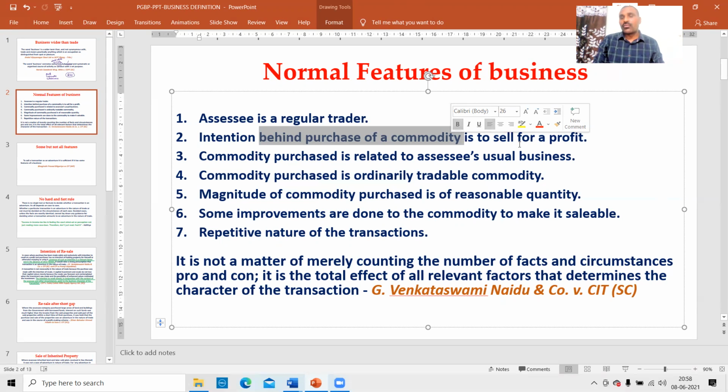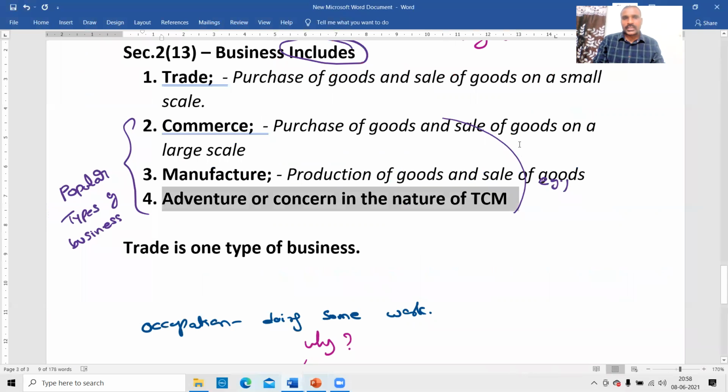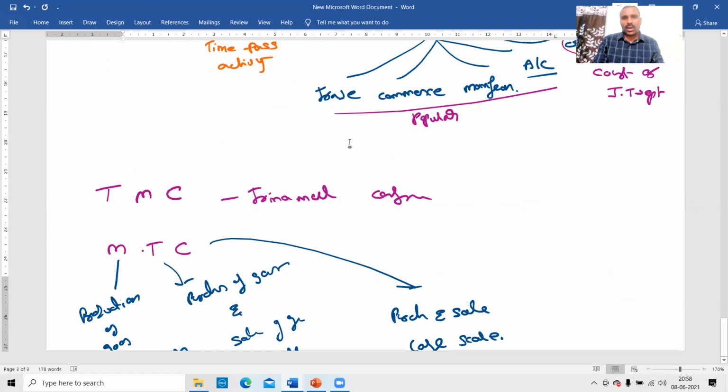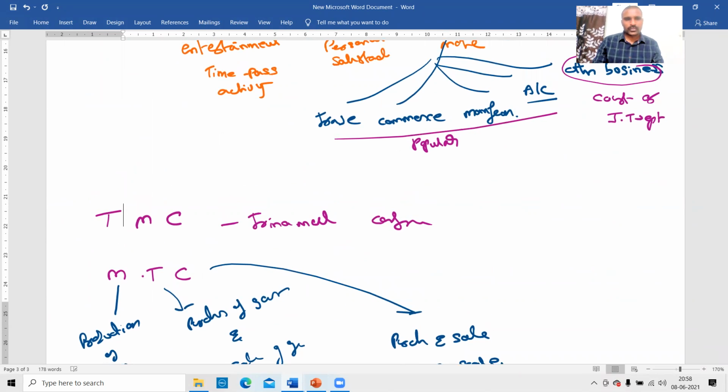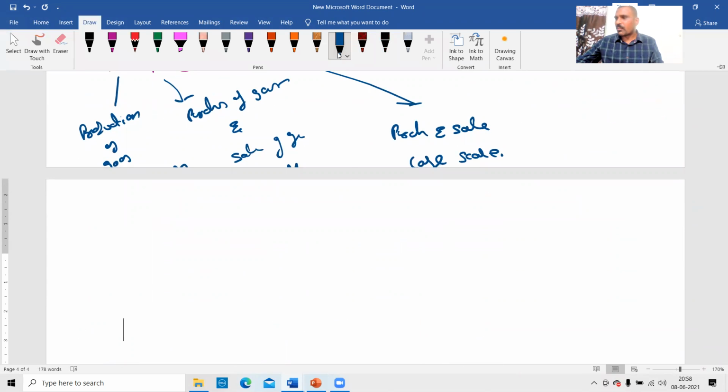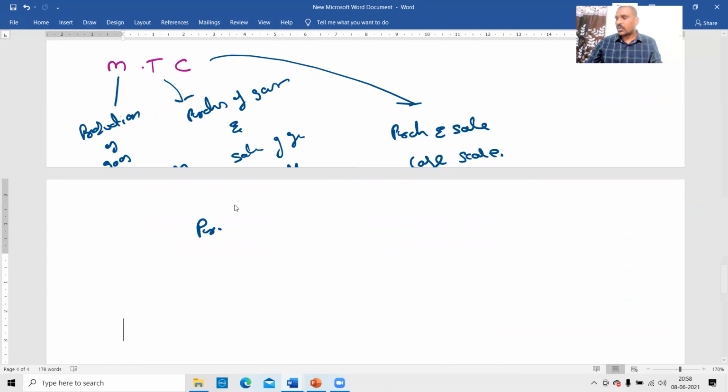Next, sell for a profit. The purchase of a commodity is to resell. Generally, we have three objects behind the purchase of any commodity. One is to use or enjoy. Why did I purchase? To use or enjoy. Purchasing means using or enjoying.